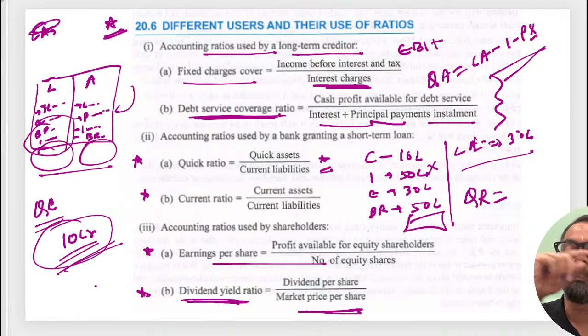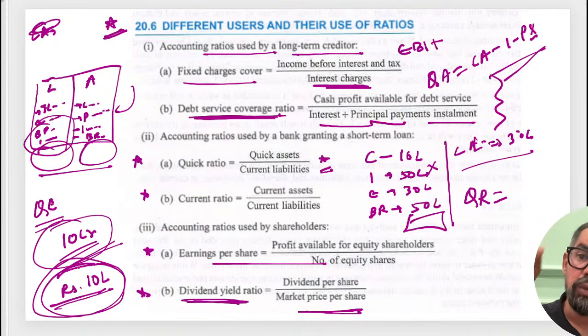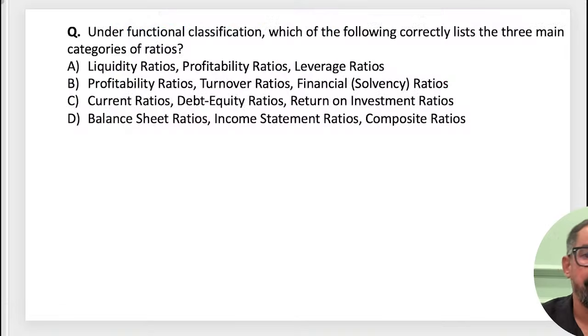Let's say if we give them a loan and every month we are asking for an EMI of, suppose, 10 lakh for the next 3 years. Do they have the capacity, or enough sources to generate this much money, so that they can pay off the debt? So that is something related to this one. Got it, guys? So these are the areas. Now let's practice some questions.